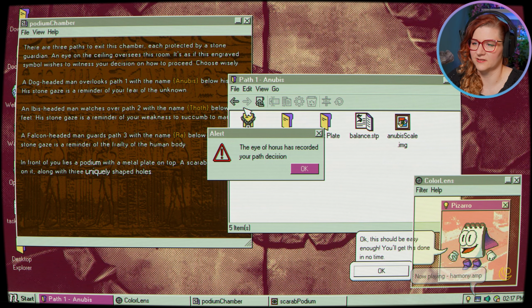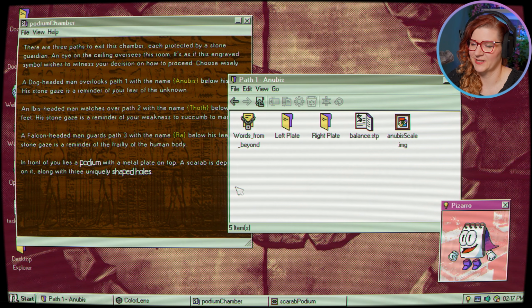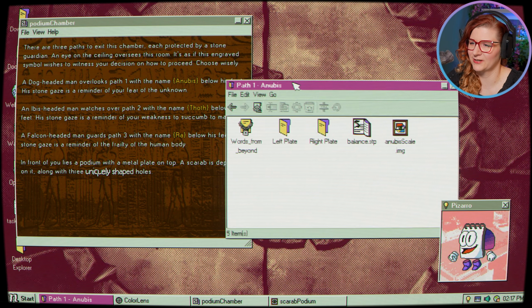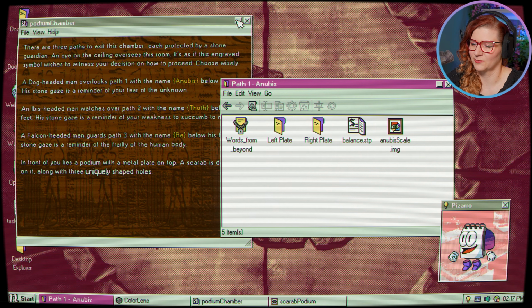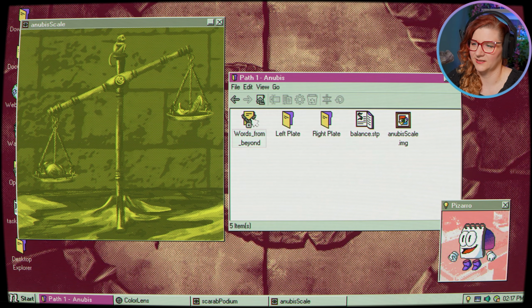The Eye of Horus has recorded your path decision. Okay, this should be easy enough. We'll get this done in no time. Was it enough? My decision was recorded, and this is our fear of the unknown. Okay, so we have an Anubis scale. Then there is another locked folder.